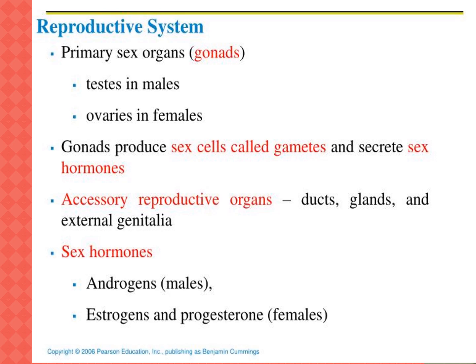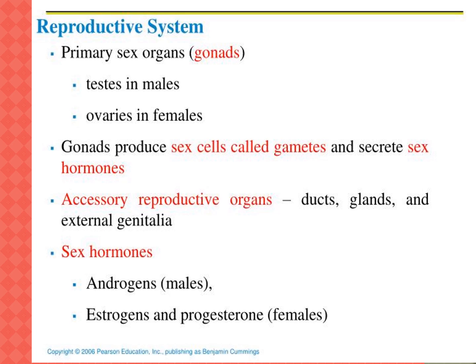Primary sex organs and secondary sex organs. The primary sex organs are the gonads: testes in males and ovaries in females.